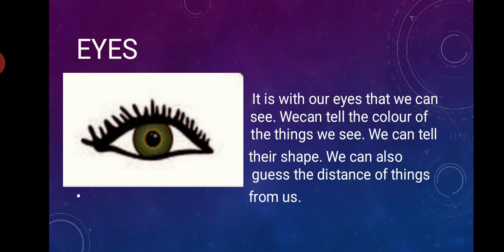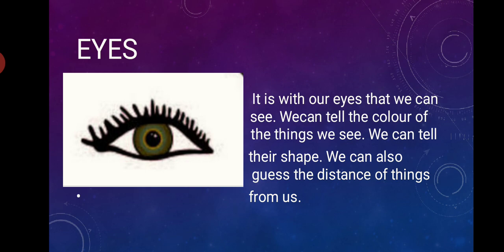The color of the things, without eyes we can feel the things in our hand, but we don't know the color of that thing. Right, children? Because with our eyes only we are able to know the color. Suppose we are handling the books, closing our eyes also we can say, okay, this is a book. But what is the color of the book? Can you say, children? No, you cannot say the color of the thing, because if you don't have eyes, we are not able to know the color.